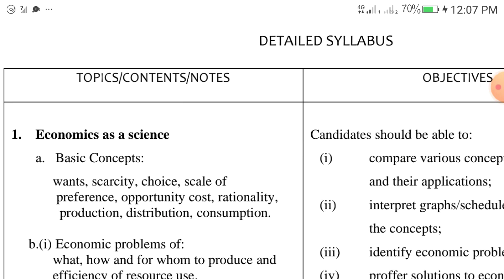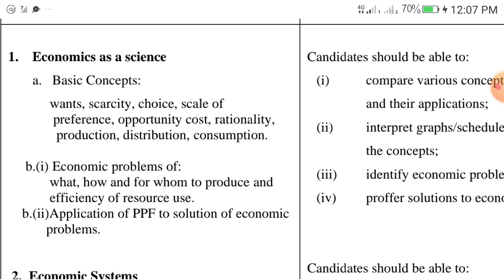of economics, like wants, scarcity, choice, scale of preference, opportunity cost, rationality, production, distribution, consumption. These are things you should know. Another one is economic problems of what, how, and for whom to produce. Application of PPF to solutions of economic problems. That means you have to know the full meaning of PPF.